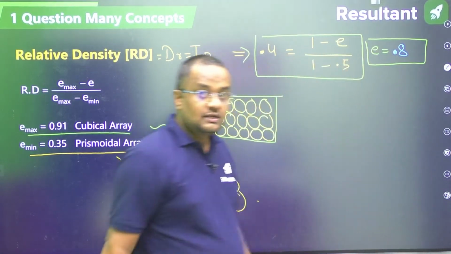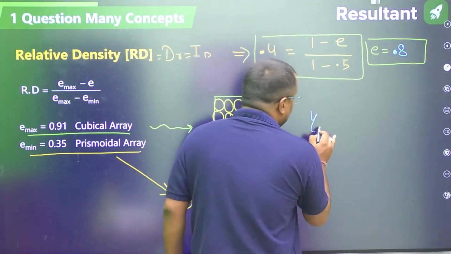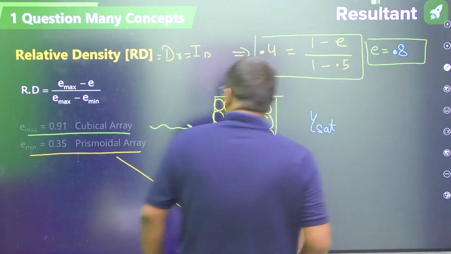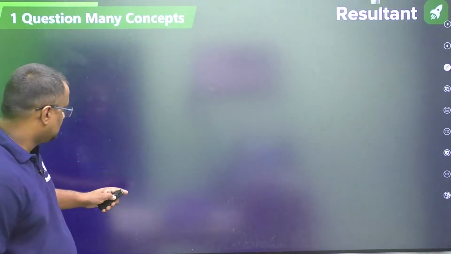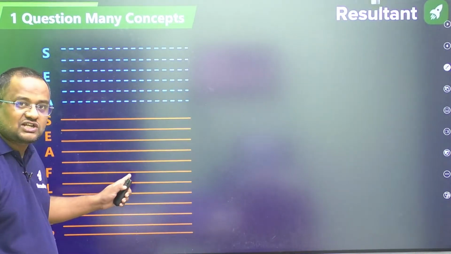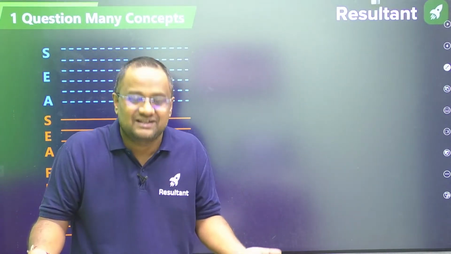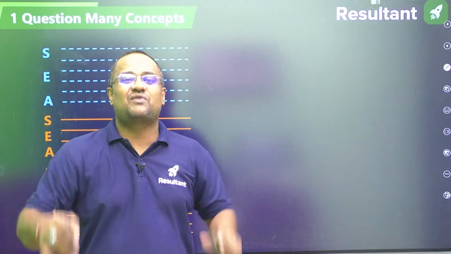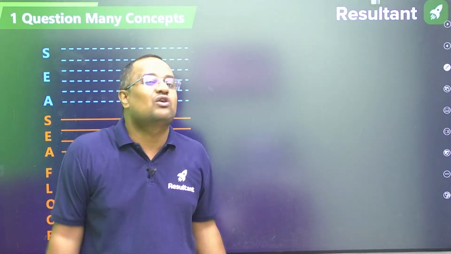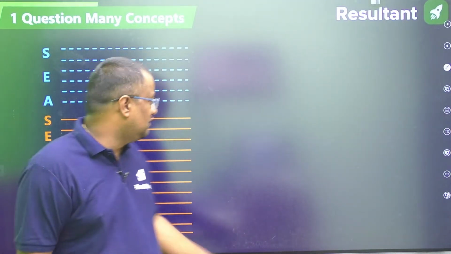Okay, like this. Now what will be the gamma sat of that saturated soil? Why am I talking of saturated soil, guys? Because this soil will be saturated below the sea. Whatever the bed is, with a large amount of sea, all the voids will be filled with water. Why would it be dry or partially saturated? It will be fully saturated.